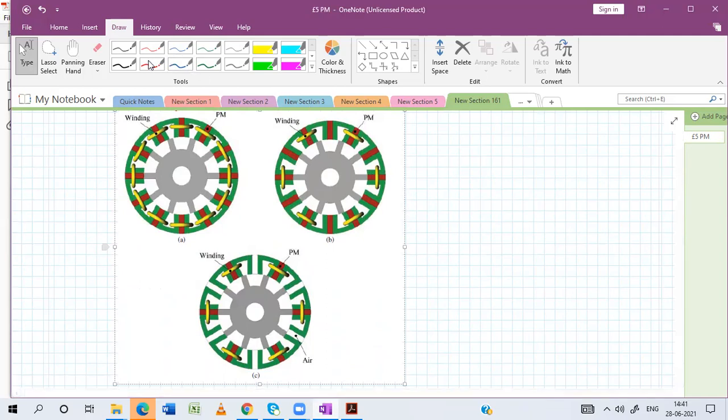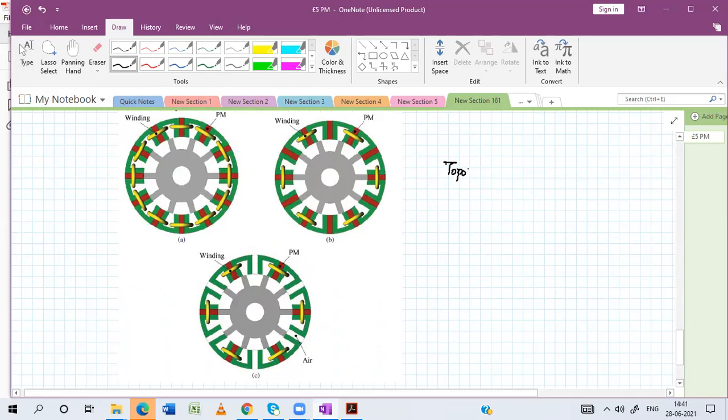No, sorry. This is the topology of FSPM that we have discussed. Okay, this is the first one. Each pole is wound with a winding. This is the second one. Alternate pole is wound with a winding, and the third one, the alternate pole is wound with a winding with no magnets. Okay, so this is the topology of FSPM. Okay, so this is just a view.